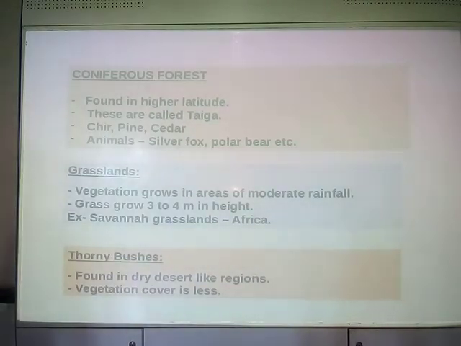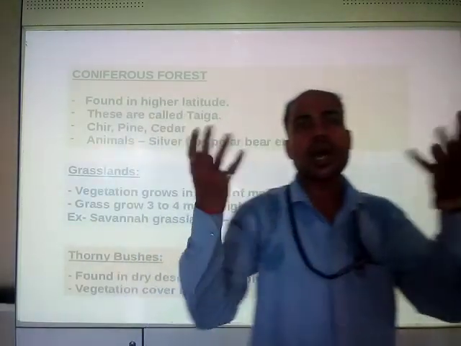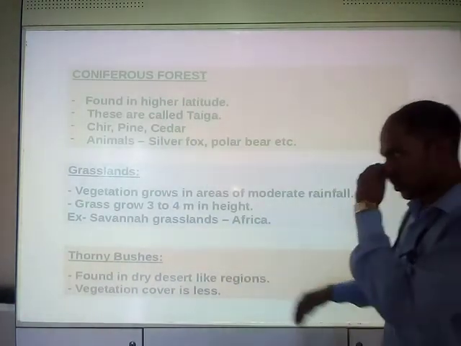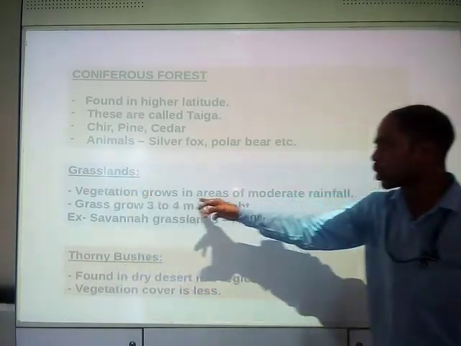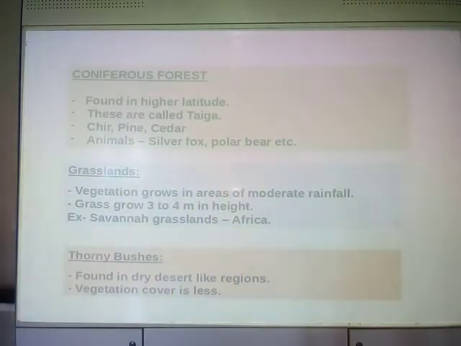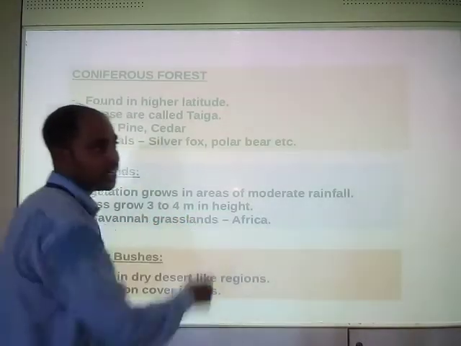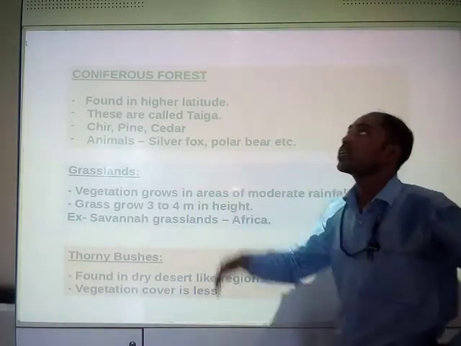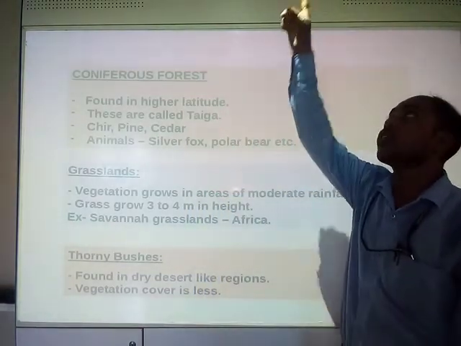Now, grasslands. Grasslands are those zones which have grasses of big height or small height. In grasslands, vegetation grows in areas of moderate rainfall. First characteristic of grassland is moderate rainfall. Moreover, grass grows 3 to 4 meter in height. 3 to 4 meter will be the height of this projector.